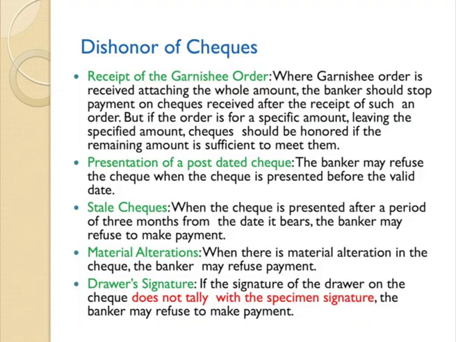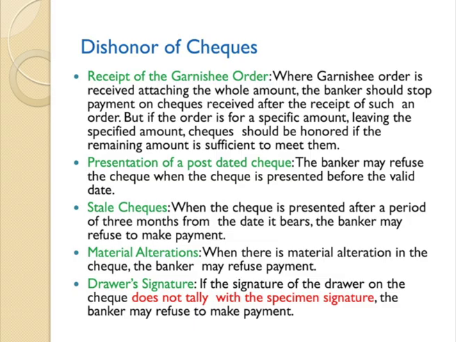Another reason why a check can be dishonored is receipt of a garnishee order. That is, where a garnishee order is received attaching the whole amount, the banker should stop payment on checks received after the receipt of such an order. In such a case, the banker is the garnishee, but if the order is for a specified amount, leaving the specified amount, the check should be honored for the remaining amount where sufficient balance is available.